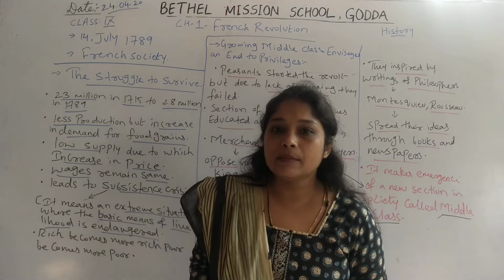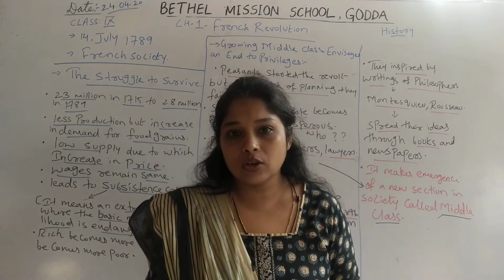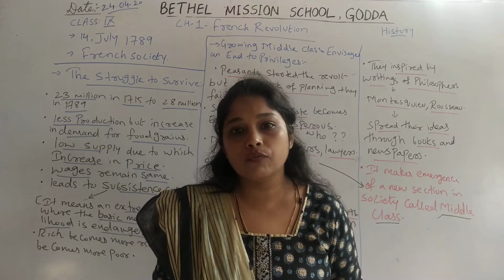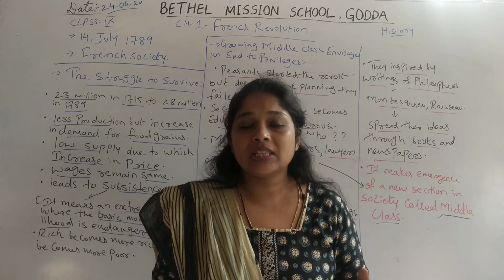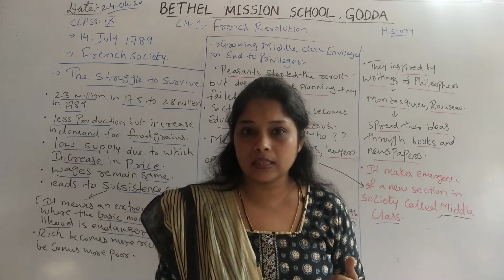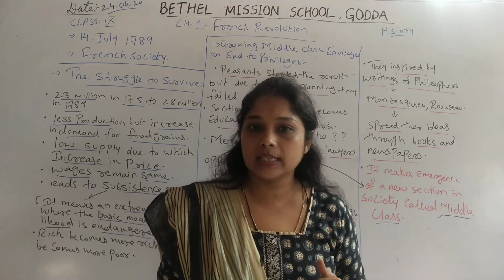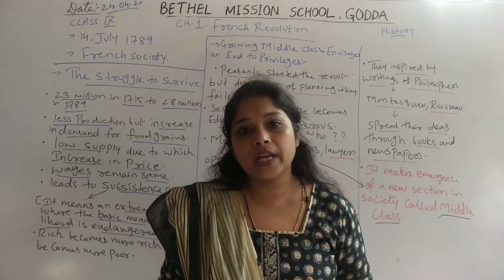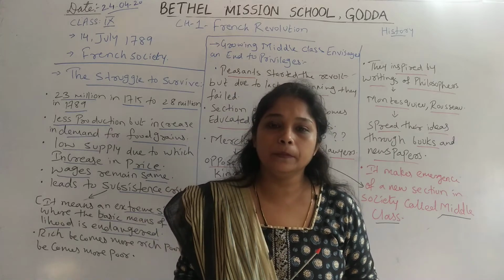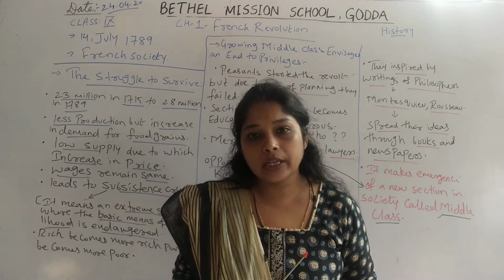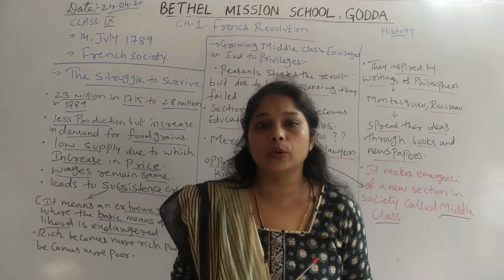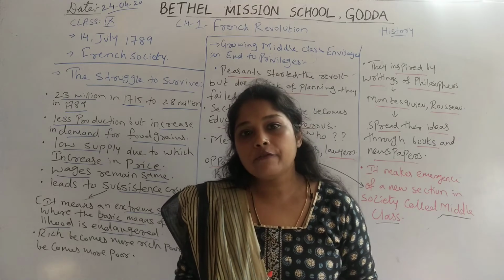Peasants and landless laborers were getting very low wages, and as prices increased they were unable to satisfy their basic needs of food. That is why they started the revolt, to lower the taxes and to lower the prices of food grains. But when they started the revolt, they had a lack of planning, programs and leadership, because of which the revolt failed.